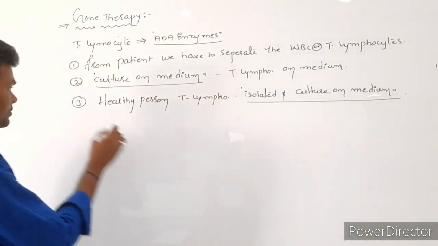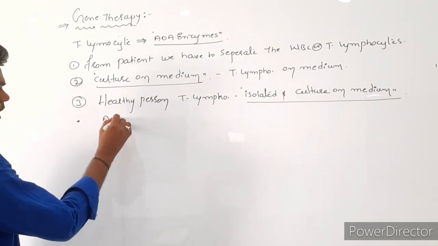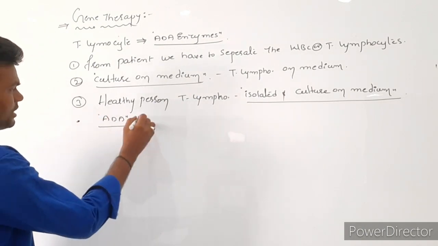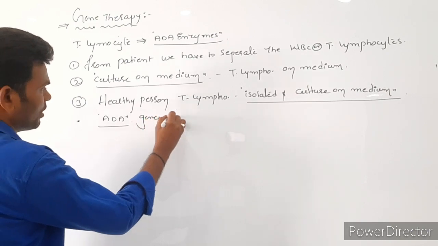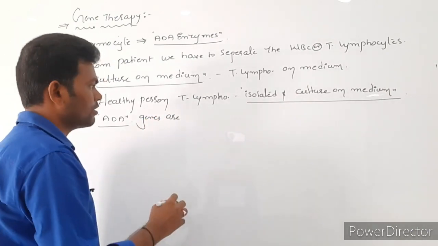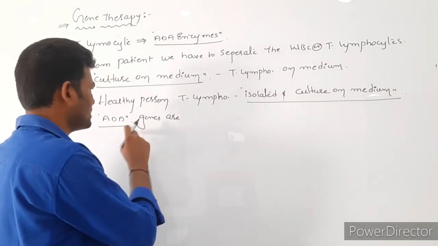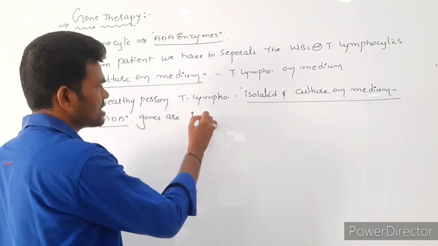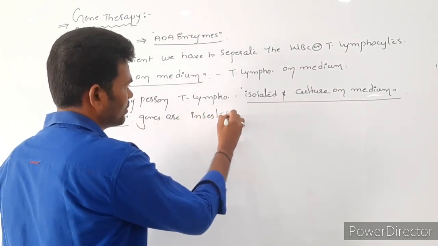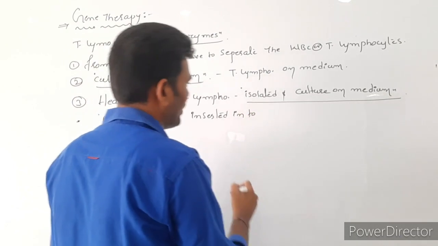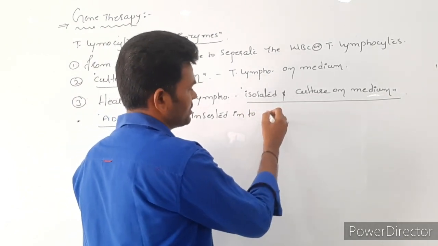Now, especially the ADA genes, by using recombinant DNA technology, these ADA genes are inserted into the patient's lymphocyte cells.